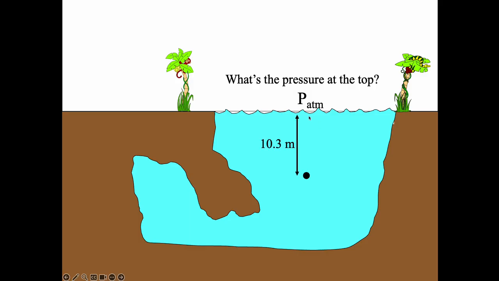And so my next question then is, if I go 10.3 meters down, right, to here, well, what's the pressure of the water down there? And we know from a couple days ago when we talked about depth in fluids, especially in water, right? A column of water that's 10.3 meters tall, the pressure at the bottom of that water is going to be equal to the atmosphere. So if I'm at 1 atm here, then down here, well, I just add another atm. So now I'm at 2 atmospheres, okay? Because I'm adding another atmosphere's worth of weight of pressure. So now I'm at 2 atmospheres here. Okay, that's okay.